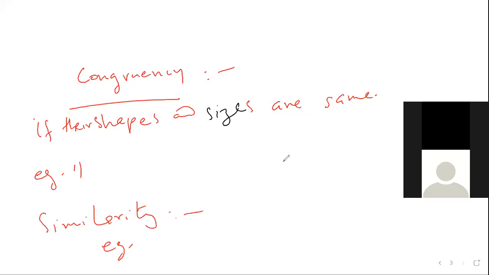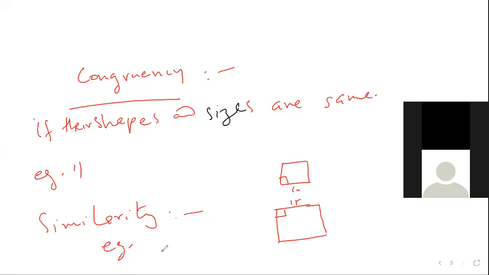That means for two squares, the shape of the square is always same. You are not talking about the size of the square. Maybe this is 10, this may be 15, doesn't matter. A square will always be a square. Similarity means shape is same. Two figures are similar if their shape is same.